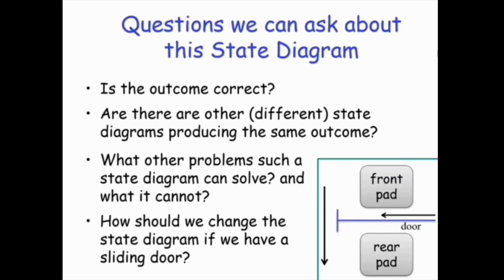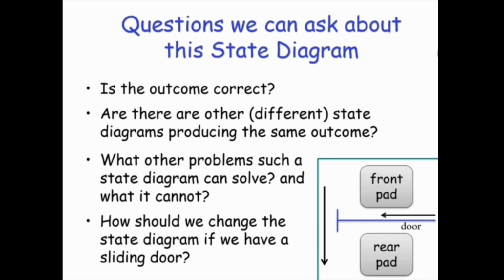So let's change our supermarket door. Instead of a door opening in the rear direction, we will now have a sliding door. So the question is, do we have the same states, open door and closed door? Do we have the same inputs: someone on the front pad, someone on the rear pad, two people on the pads, nobody on the pads? I think yes, it's the same.